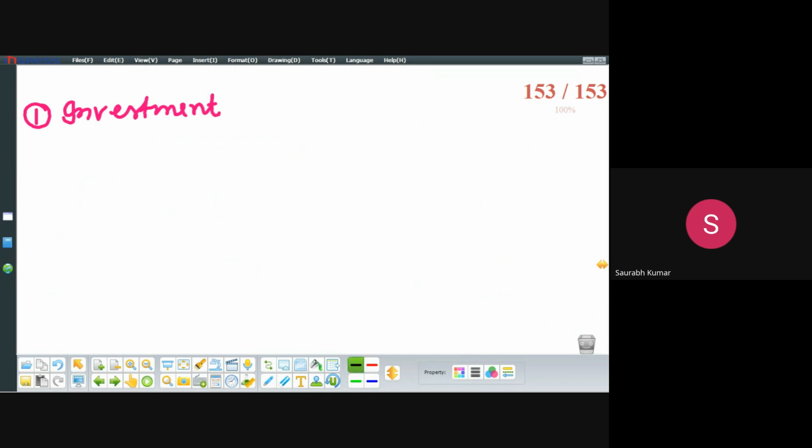Somewhere it is written as investment, or somewhere as capital, or amount, or rupees or money invested.